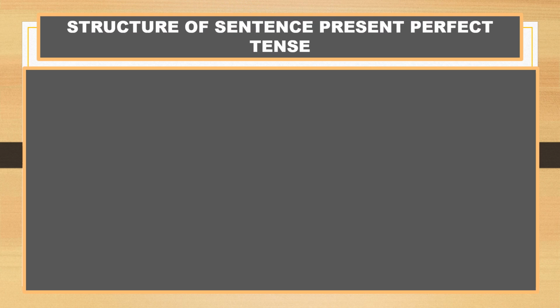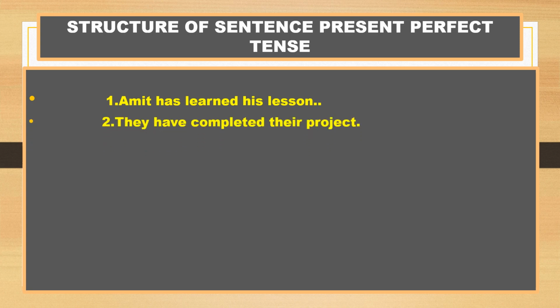Now see the structure of a sentence in present perfect tense. See the example. Amit has learned his lesson. Here, Amit is the subject, has is the helping verb, learned is the past participle of the verb, and his lesson is the object. Second sentence, they have completed their project. Here they is the subject, have is the helping verb, completed is the past participle, and their project is the object. So the construction of the sentence is subject, have or has, past participle and object.